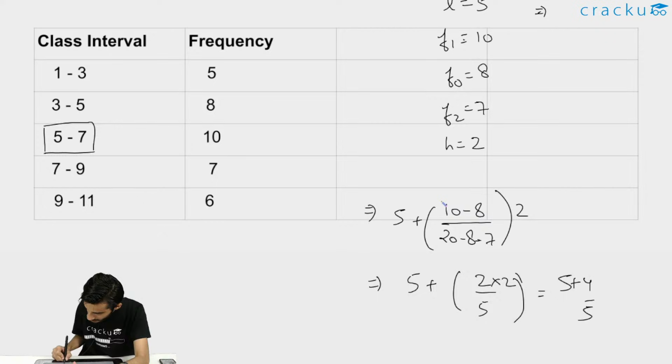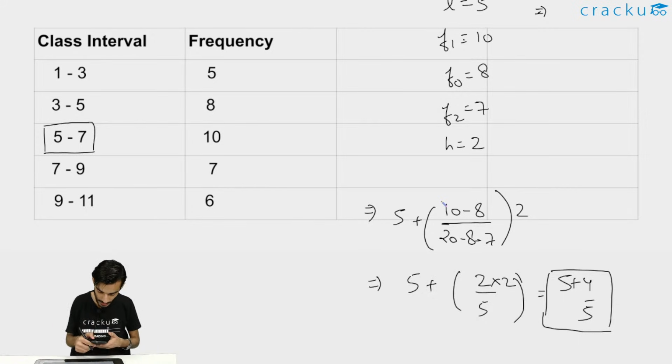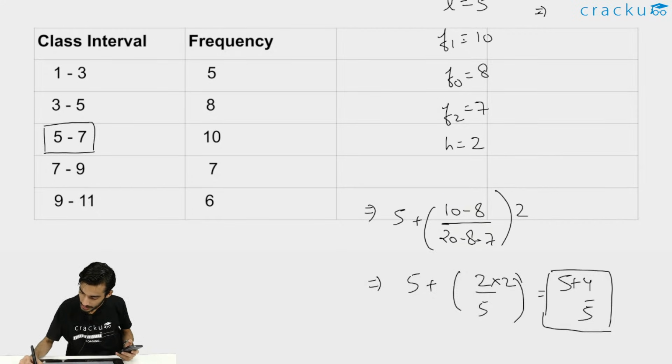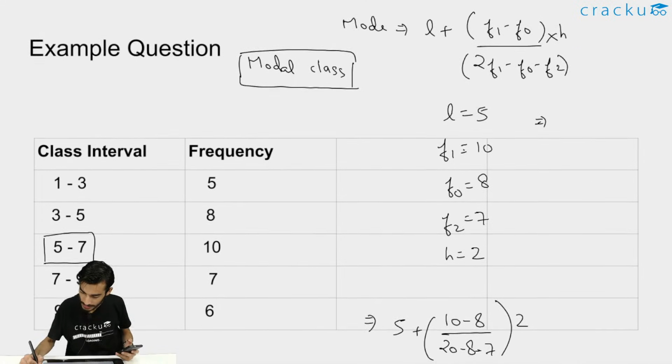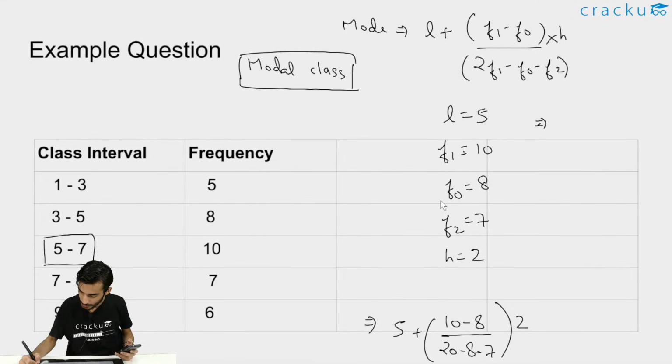Again the answer is coming in fractions because I have taken just random values. I think this should be clear. This is how we will be calculating mode from this particular data. I hope this is clear. If you have any doubts, you can just ask. Otherwise, we'll move to the next question and we will be finding mean, median and mode for the same kind of grouped data. So this was about mode for this particular question. If you don't have any doubt, then we will move to the next question.